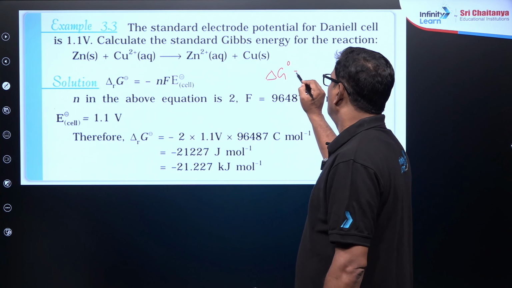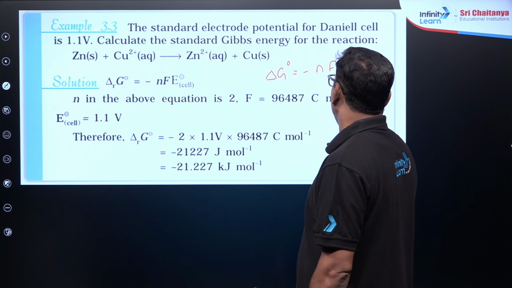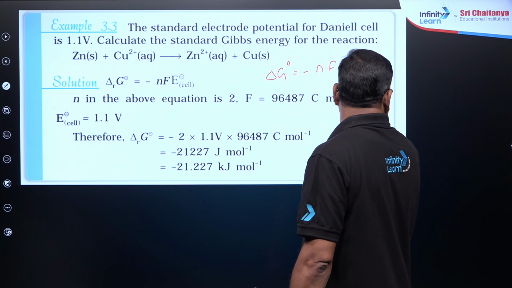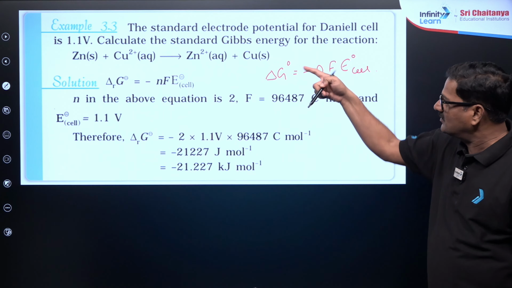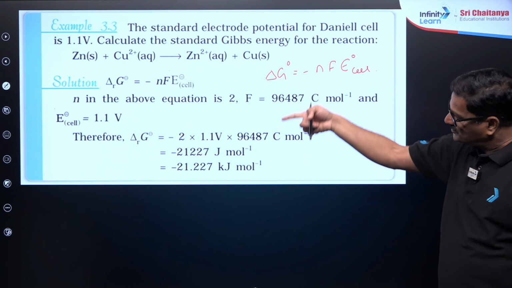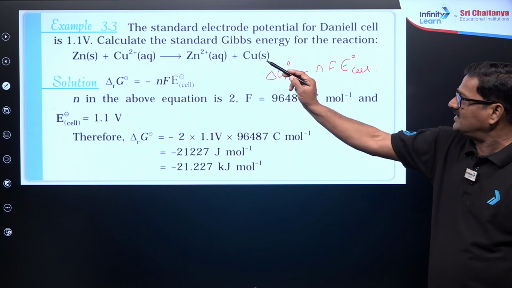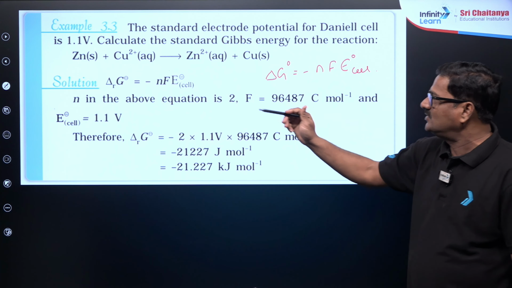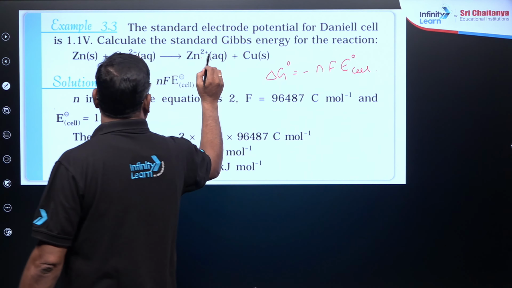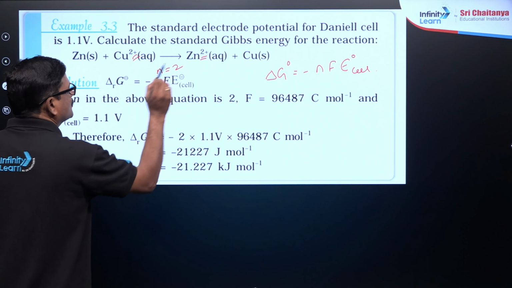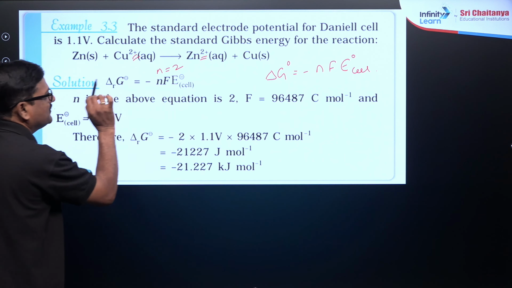And one more thing, delta G naught is equal to minus nF E naught cell. So that is also going to give you a lot of impact. This is a question from the CBSE textbook. Directly you can use it. For this reaction, 2 electrons are used, so n is equal to 2. So delta G naught is equal to minus n F E naught cell.